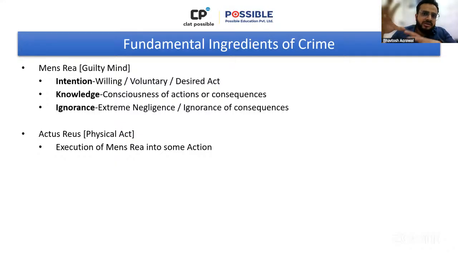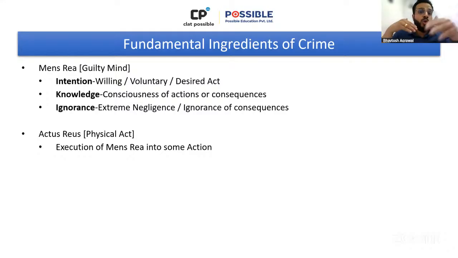But an ignorant person may not have intention to do something. He may not be wanting to achieve anything, to attain a certain result. At the same time, he also may not have clear knowledge of what might happen. The interesting part is that he doesn't care about the consequences. So when you don't care about the consequences, that is called ignorance.